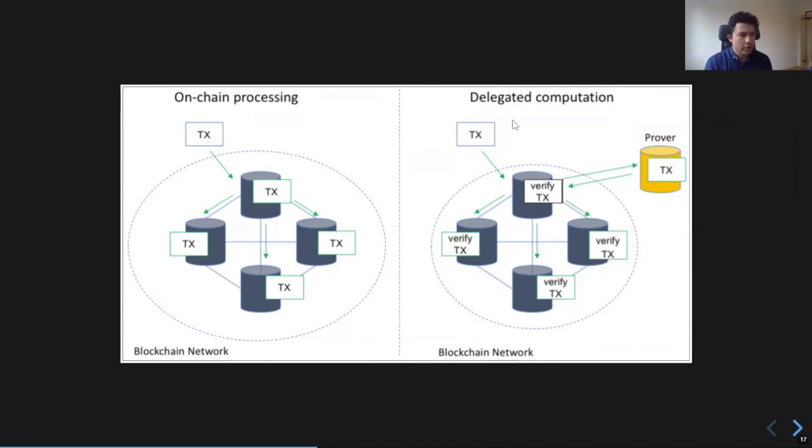But in a delegated computation, we're going to have an off-chain worker, or we can call him a prover, someone that is working completely separate from the logic of the rest of the network. And it's going to do a heavy computation. It's just going to return the output of the task, and only the verification is going to fall on validators.